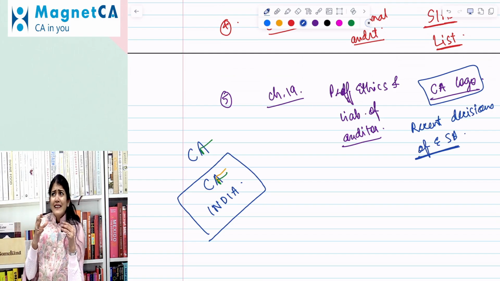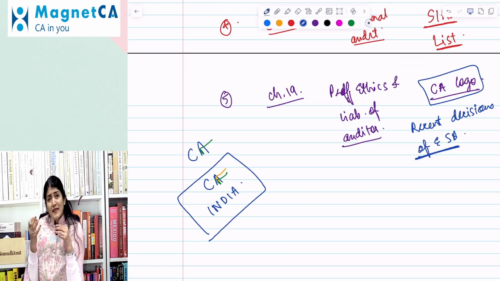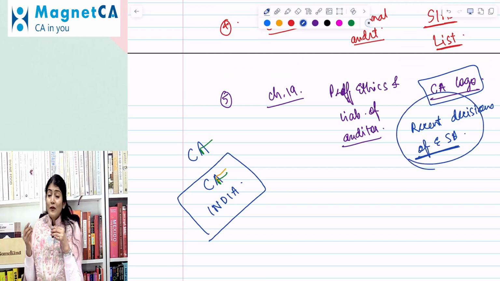So mainly it is regarding what is permissible and what is not permissible, what is allowed and not allowed, and a lot of questions come in the exam from these recent decisions of the Ethical Standards Board. There was already a list, but there are a few additions to that list.